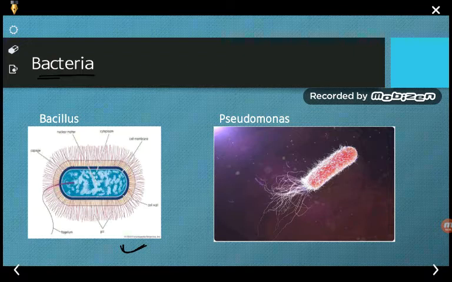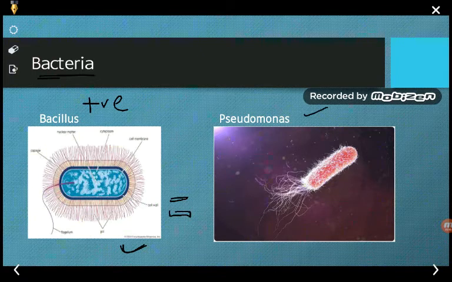So you know that Bacillus is a genus of gram positive bacteria. The Bacillus bacteria is one of the gram positive and rod shape bacteria. Here you can see the shape. The shape is almost rod shape. So if you can find a rod shape bacteria which is gram positive, then we call it Bacillus. There are certain Bacillus type bacteria present in the soil which make phosphate solubilized, or convert phosphate from insoluble to soluble form.